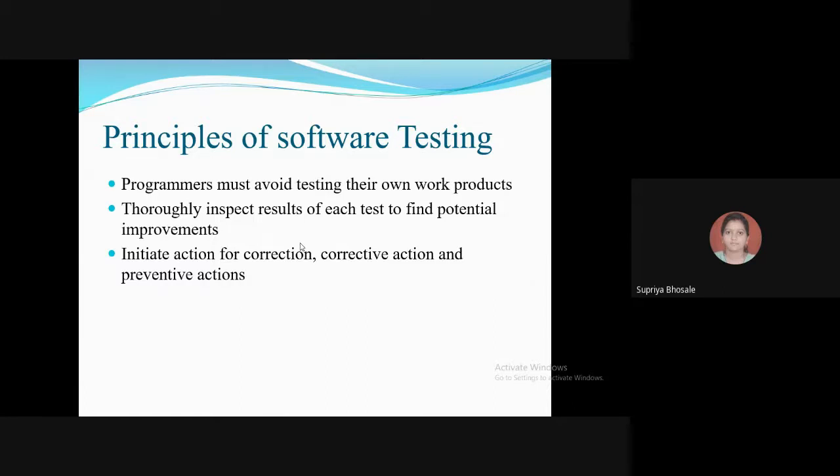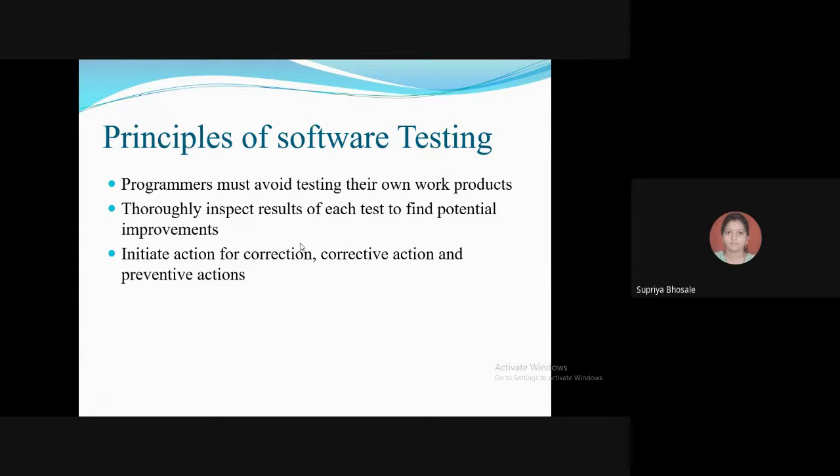Some key points are given here, in which the first is that programmers or the team must avoid testing their own work products. Why is that so? Those who are the programmers should avoid testing their own products.